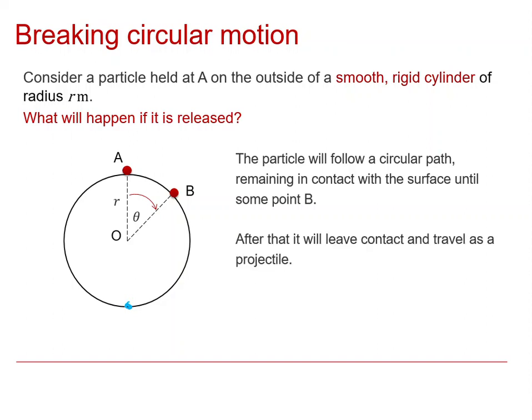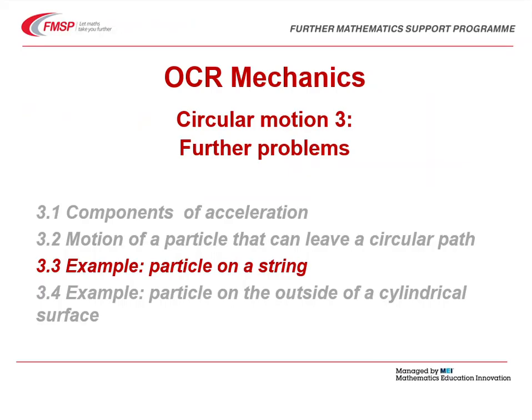Instead, we'd expect it to travel to a certain point where it would leave, let's say it's B, where it would leave the circle, just as with the string going slack, but in this case slightly different, and then it would travel as a projectile. So those two scenarios, the string going slack or the particle flying off a cylindrical drum, are the two that we'll study in the next two videos. So that brings this one to a halt, and the next is the particle on a string.